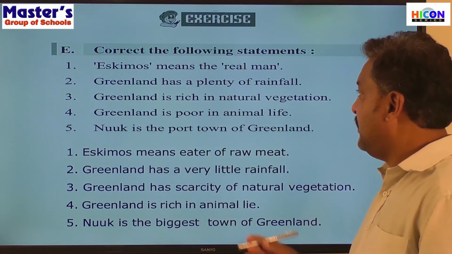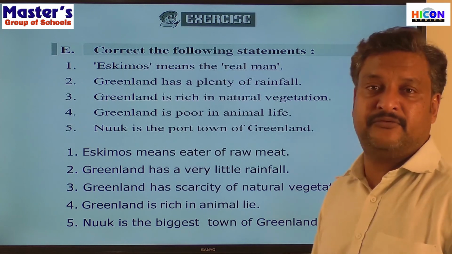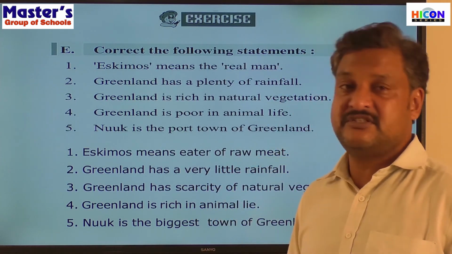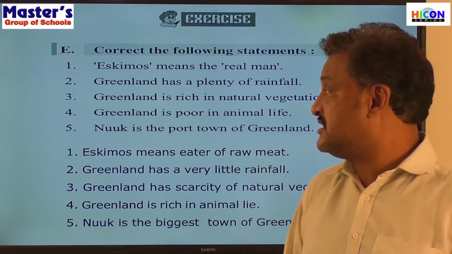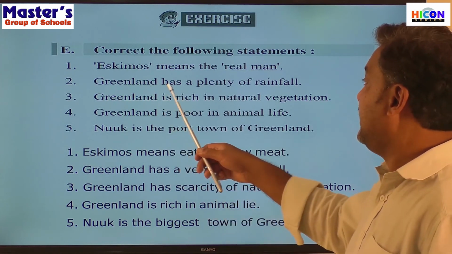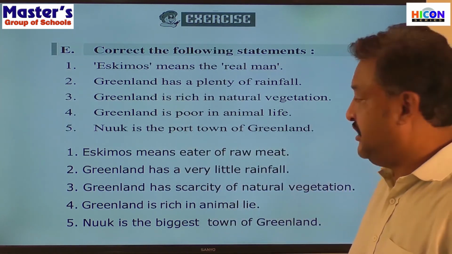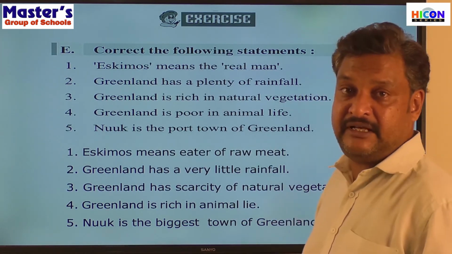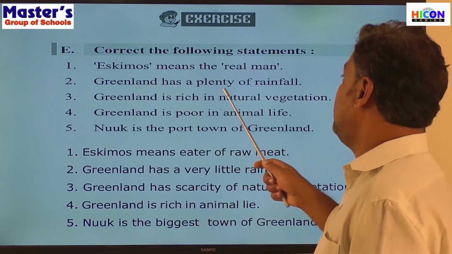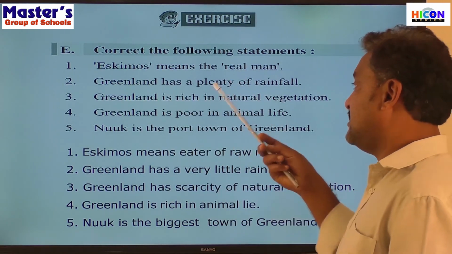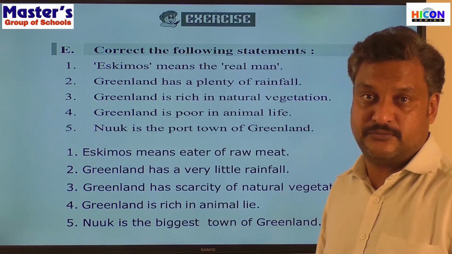Right? So now I'll keep this slide the same for another minute so that you can read these statements once again. And some statements can be rectified in different ways. For example, Greenland has plenty of rainfall. Here we wrote it has very little rainfall. But the same sentence can be corrected like Greenland has plenty of snowfall. So you can write such answers in your notebook also. Right?